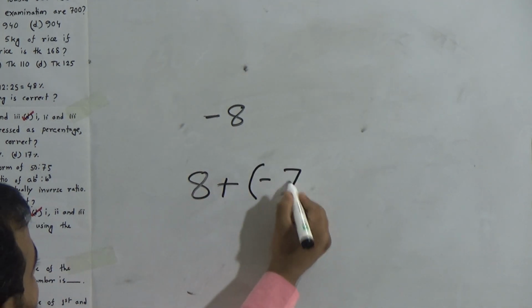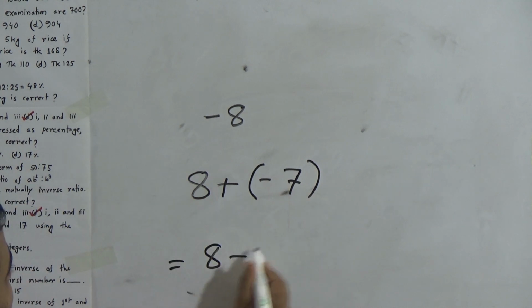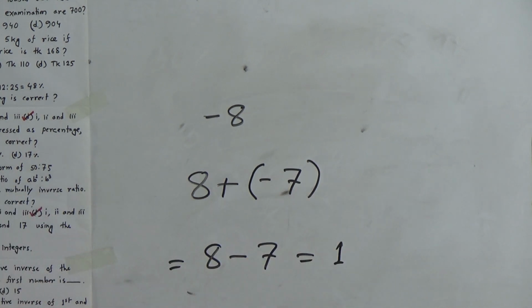The first number is -7. So, it should be 8 minus 7, that is equal to 1. So, our answer will be 1 for the 16th question. So, answer will be C.